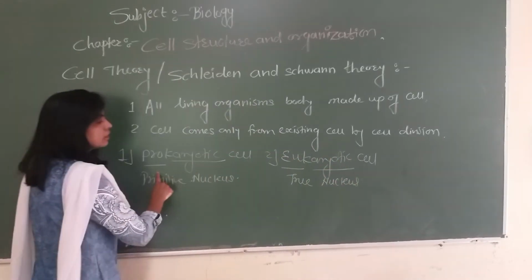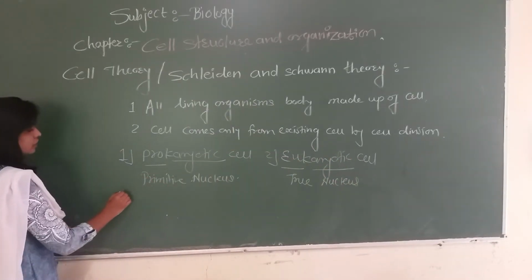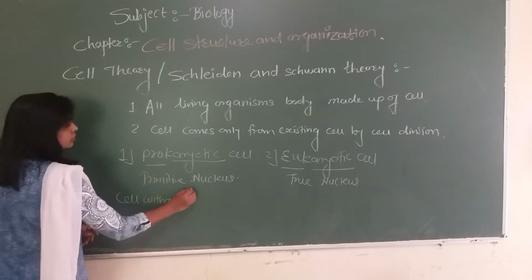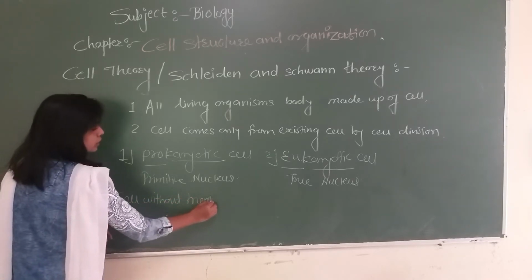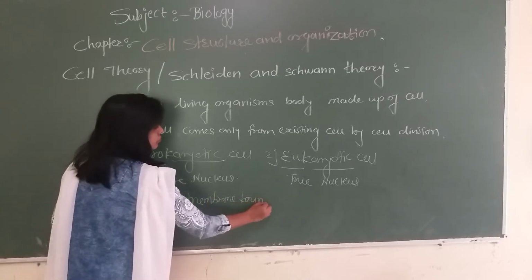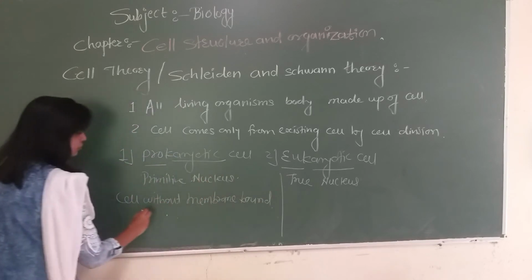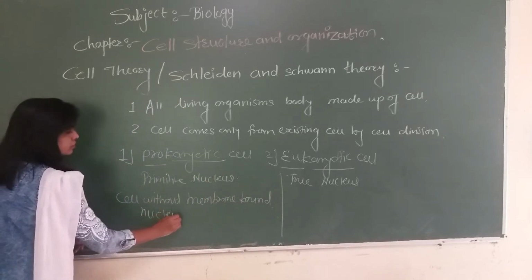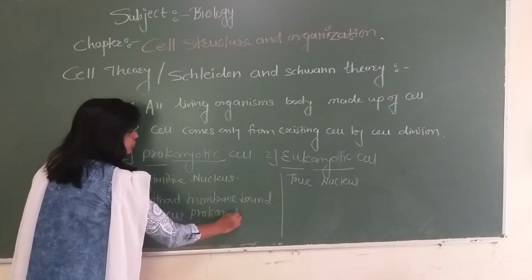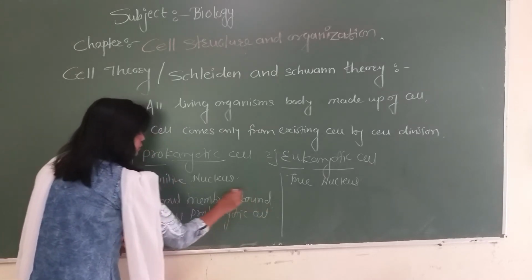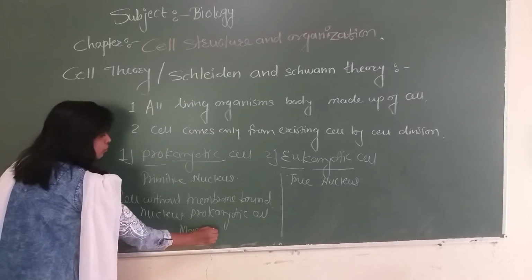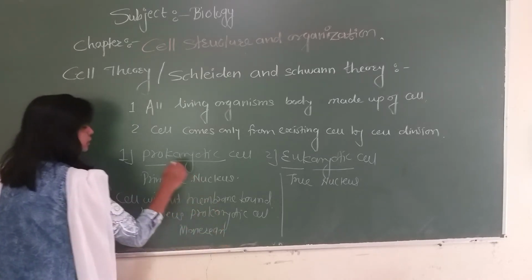The cell without a membrane bound nucleus is called a prokaryotic cell. It is found in all bacteria, which belong to kingdom Monera.